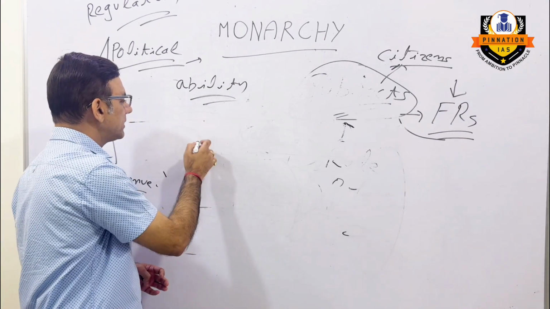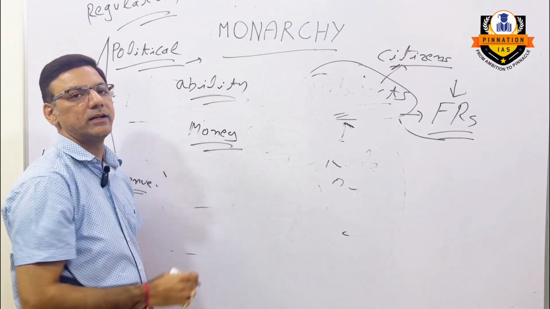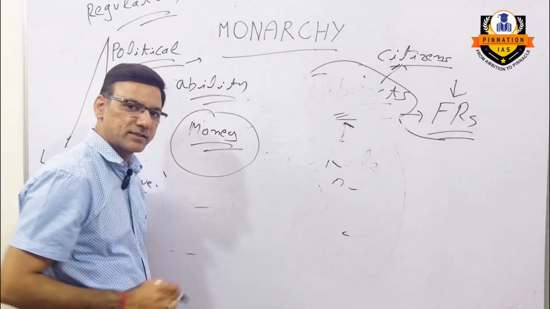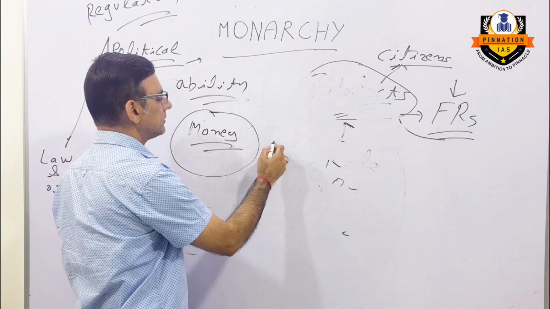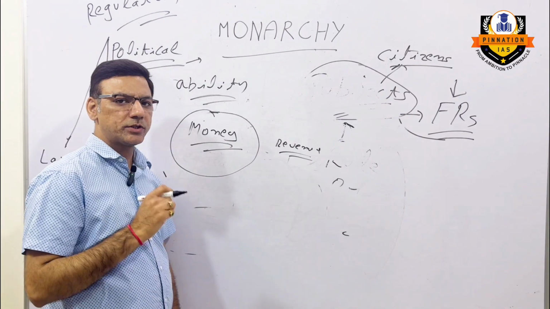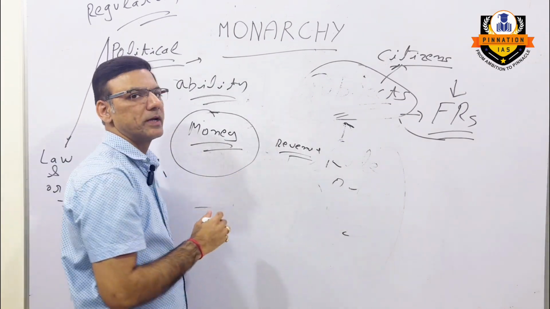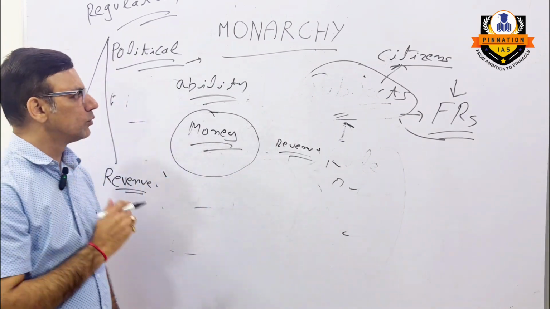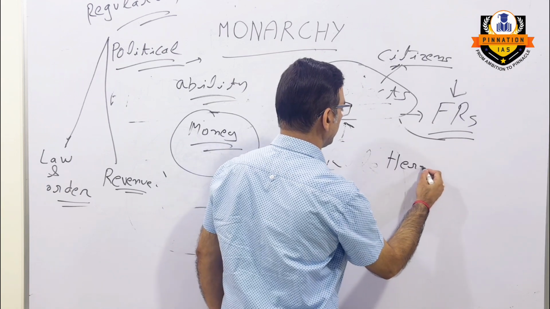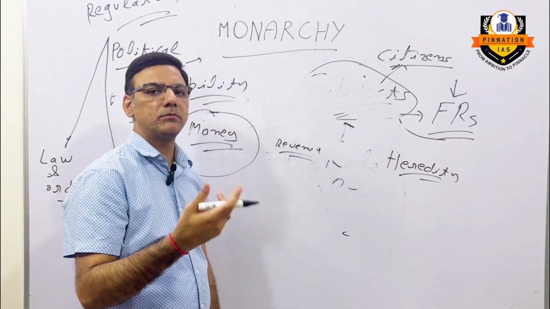So to perform all these functions, he needed money, right? So with this comes the second duty of the king, that is the generation of revenue. Now, the question comes, how did a person become a king in a monarchy? There were two ways. One way was through heredity, that means the son of a king will become the king,